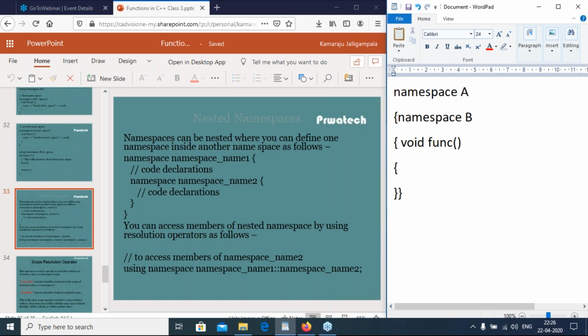If I want to access the function, then you can write A::B::funcC, then it calls the function inside the namespace B. Clear, right?